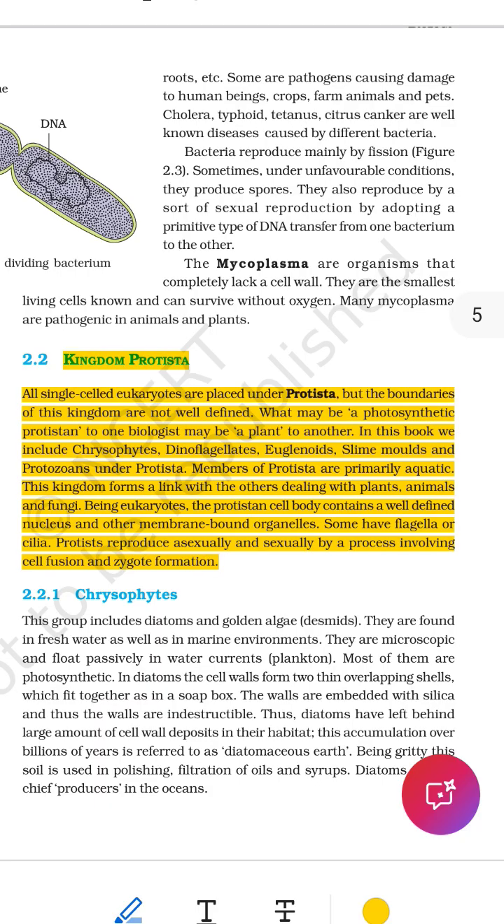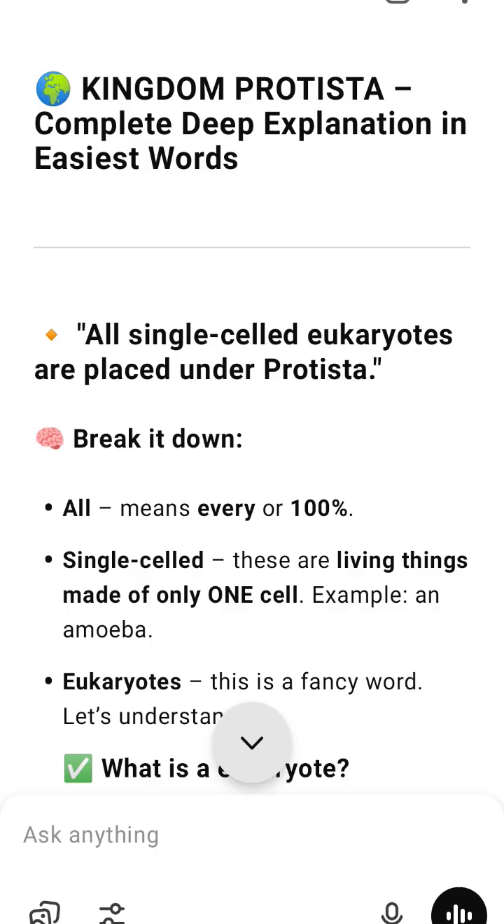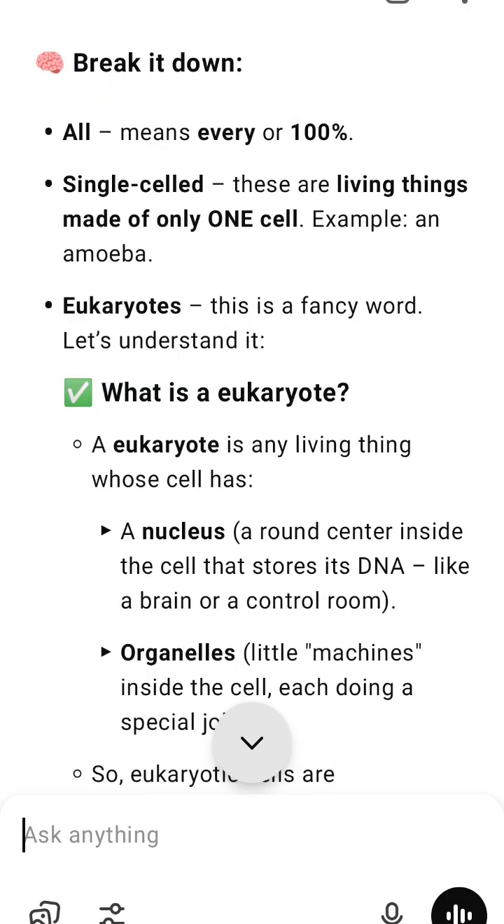Reproduction. 1. Asexual reproduction, cloning. Binary fission. The cell simply splits into two identical daughter cells. Steps. 1. The cell copies its DNA, its instruction book. 2. The cell divides in half, giving each new cell a copy of the DNA. Budding. Less common in protists. A small bud grows on the parent cell, then breaks off to become a new cell.